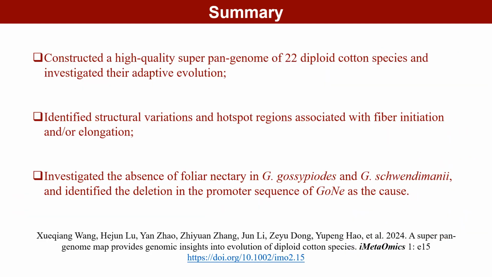Summary: we constructed a high-quality super pan-genome of 22 diploid cotton species and investigated their adaptive evolution, identified structural variations and hotspot regions associated with fiber initiation and/or elongation, investigated the absence of foliar nectary in G. gossypioides and G. schwendimanii, and identified the deletion in the promoter sequence of GON as the cause.